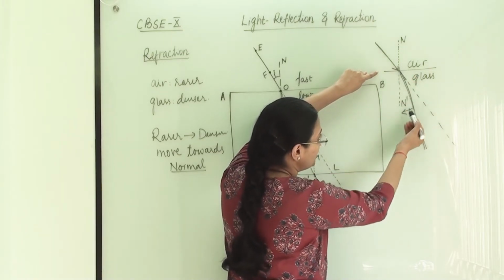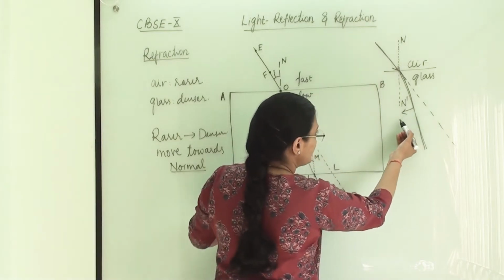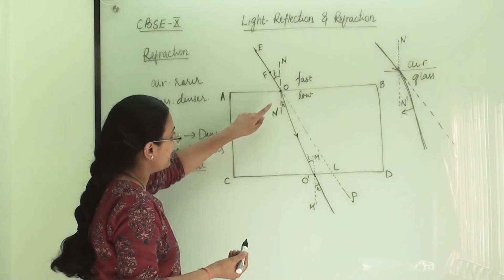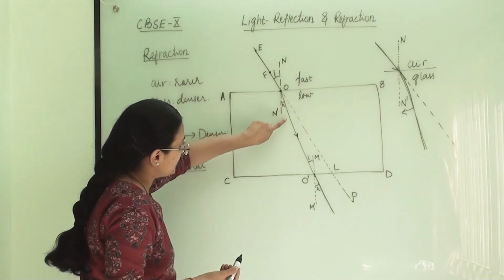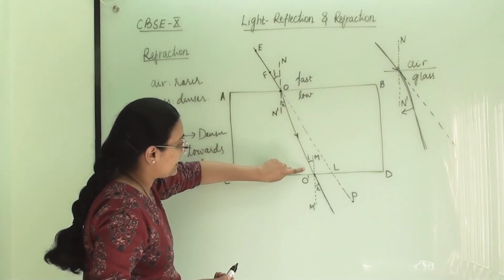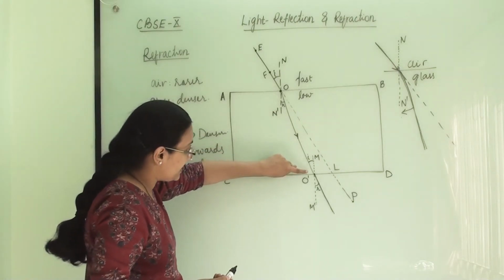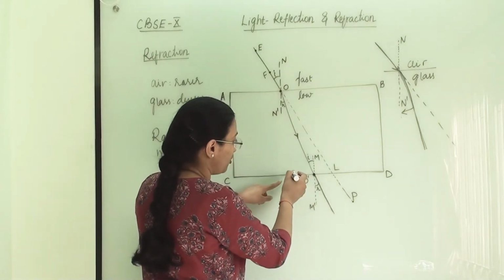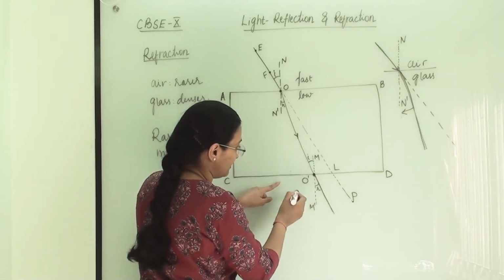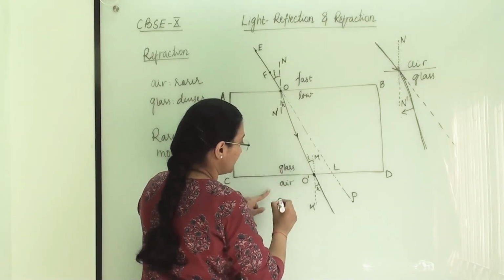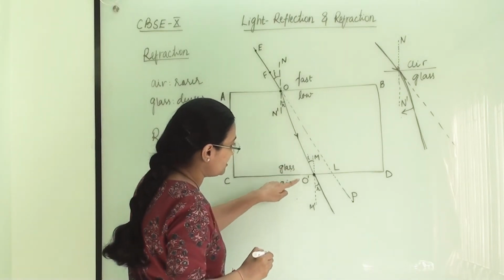So it should go like this, but it will come like this. It will come near to the normal. So it is moving towards the normal. Now in the same straight direction, it will travel and pass through the entire glass slab. Again here the medium change will happen because it is coming from glass slab to air. Here it is glass and here it is air.